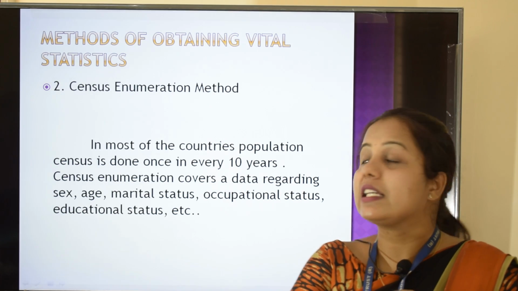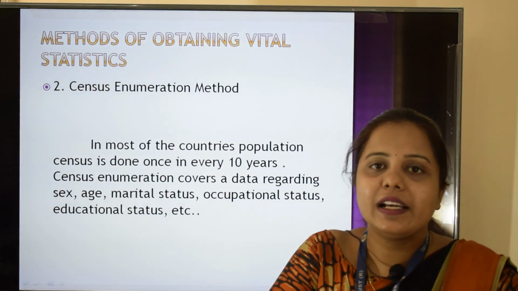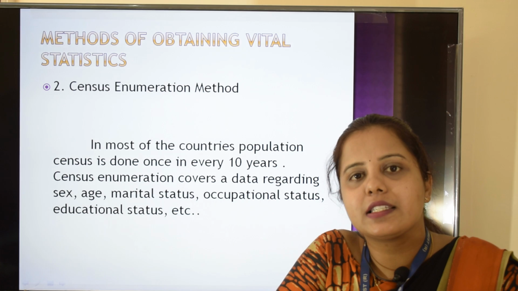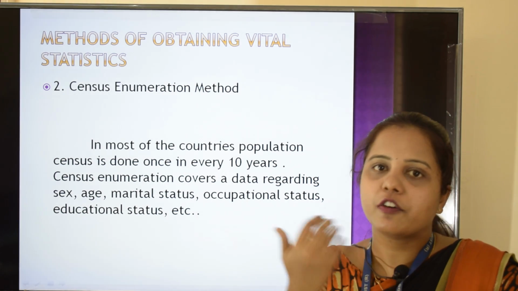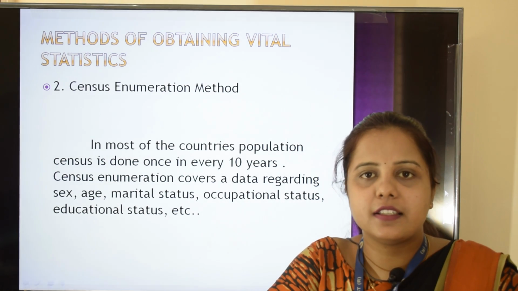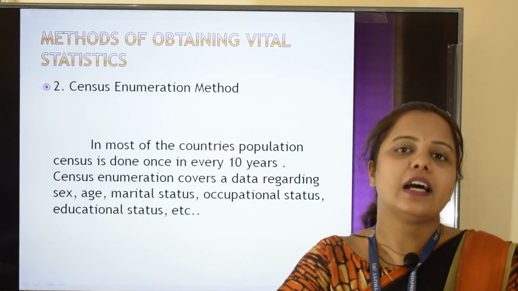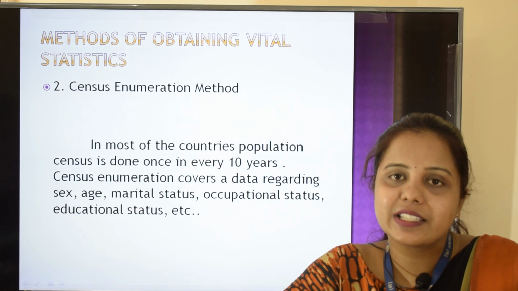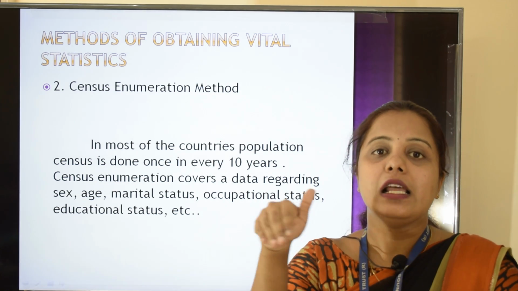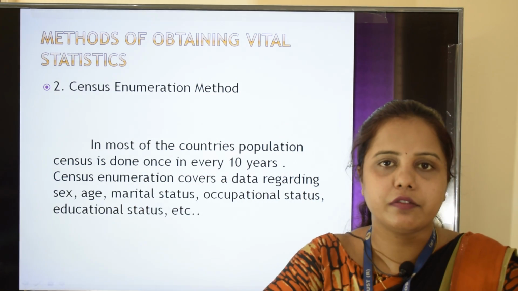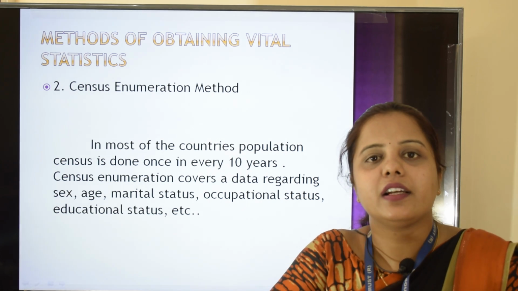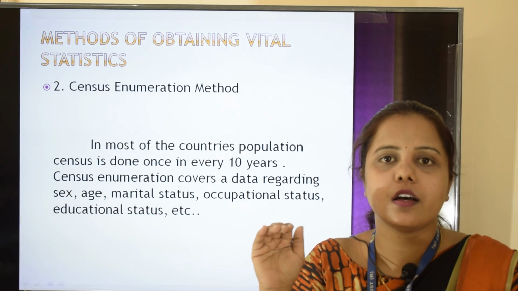Such details are recorded. And in India, the Census Organization is responsible for conducting the census. You can go through their website to know the data regarding the census, and the most recent one is of course 2011, so you can get the details of that census on the website of the Census Organization of India.